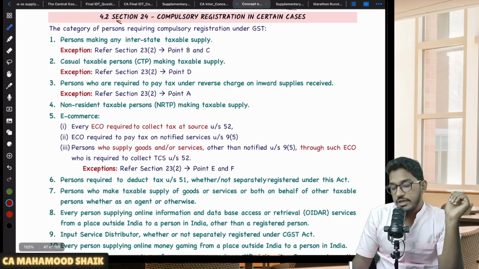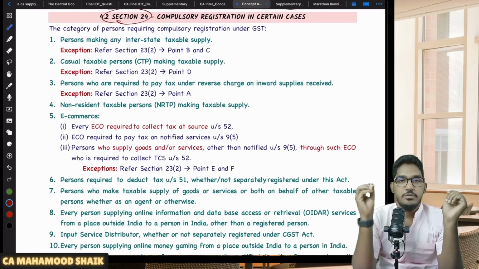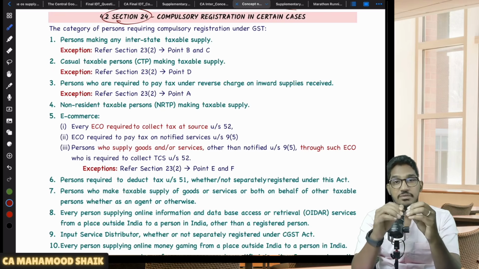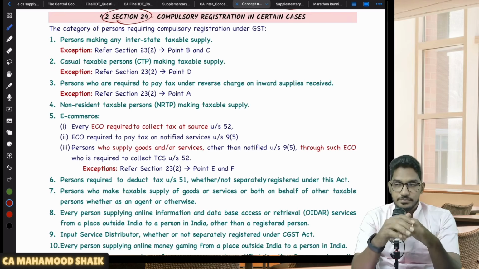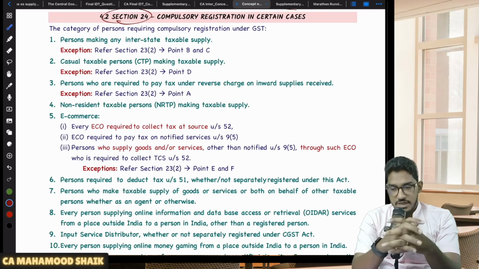Now we will go ahead and try to revise section number 24. Sir, what is section number 24, sir? Section number 24 is talking about those circumstances where a person will become liable for compulsory registration.